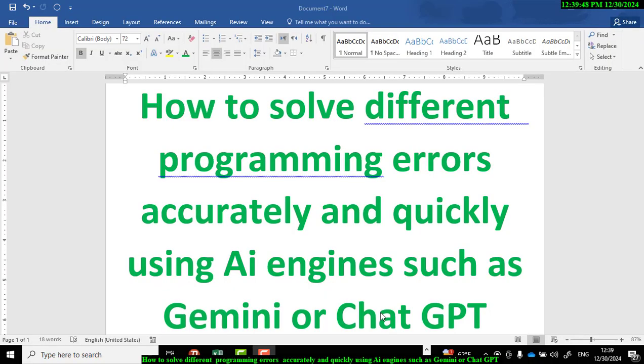Hello everyone, how to solve different programming errors accurately and quickly using AI engines such as Gemini or ChatGPT.